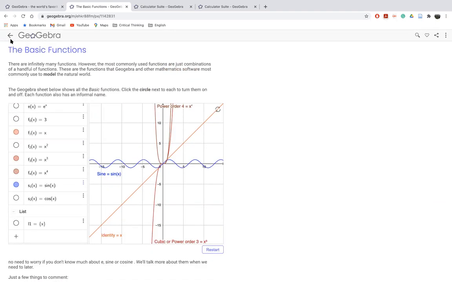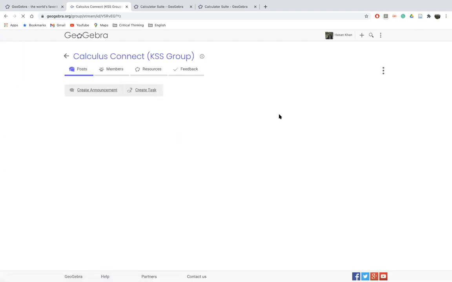I will try to monitor how much you are performing, so at least spend some time and build some intuition. Why am I saying so? Because in coming days, I'm going to assign you even more challenging questions on GeoGebra. So you have to be familiar with the GeoGebra interface so that you are able to do some more advanced activities in our coming sessions. Maybe our last project might be based on GeoGebra.